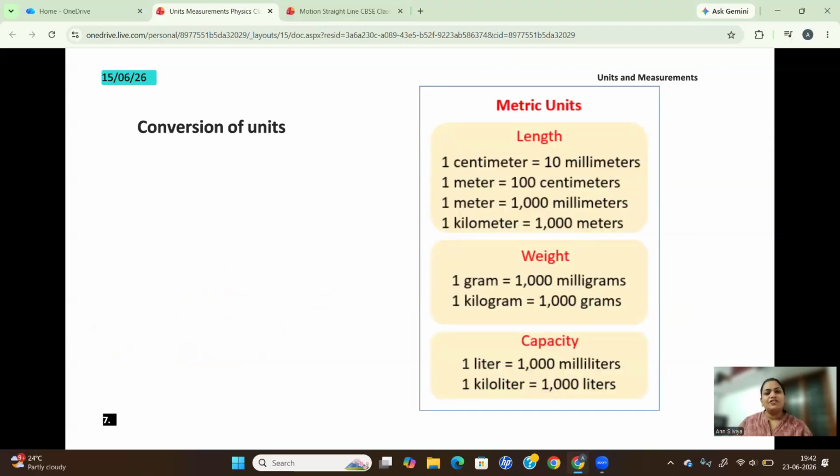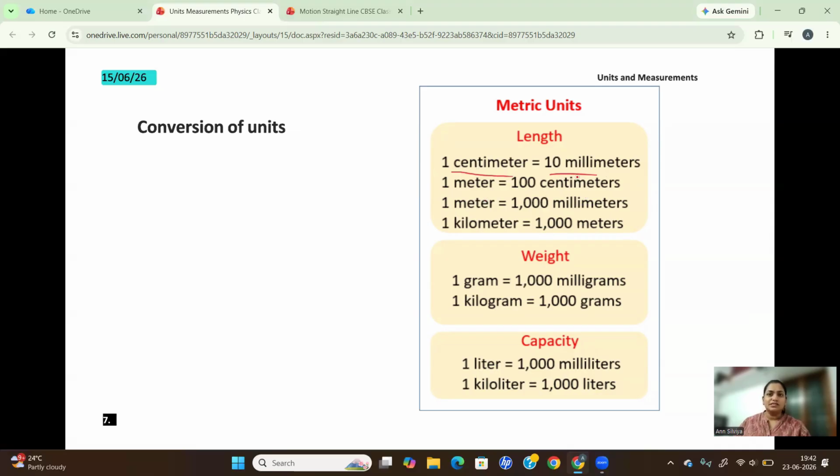Since we have different measurement systems, not in the scientific community but in general, you'll have to know about the conversion of these measurement systems.